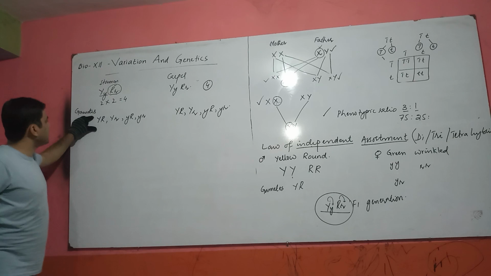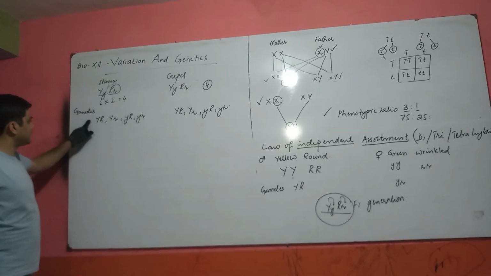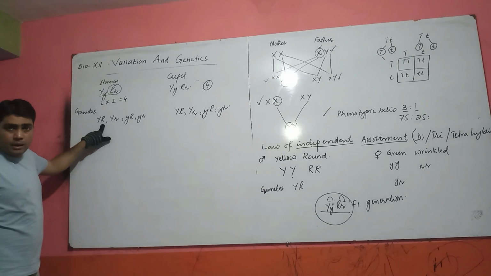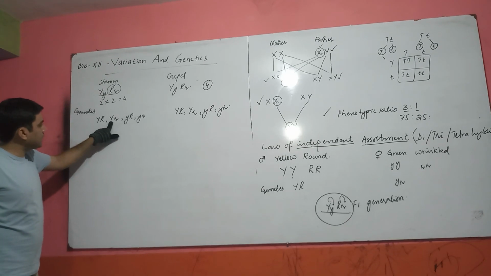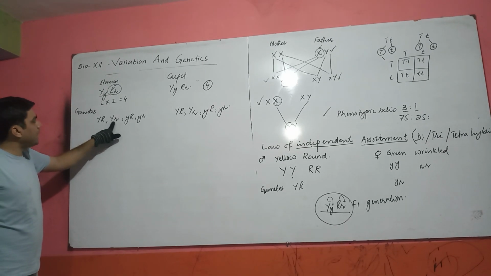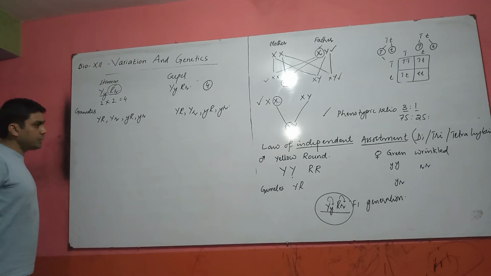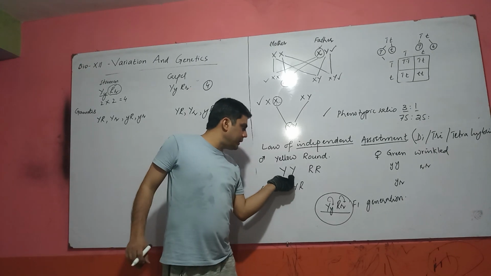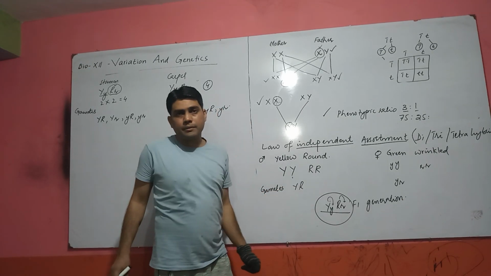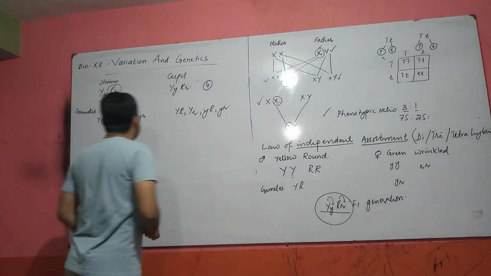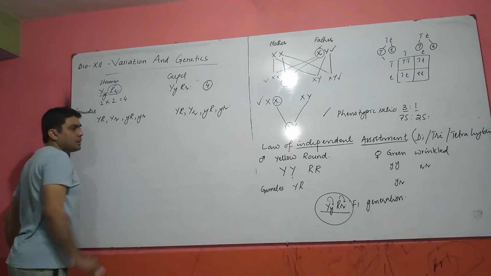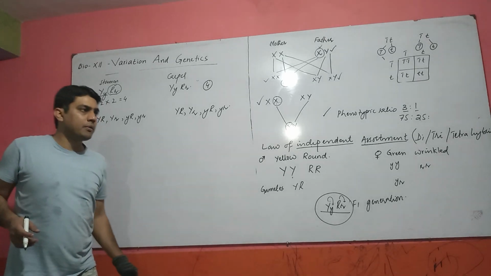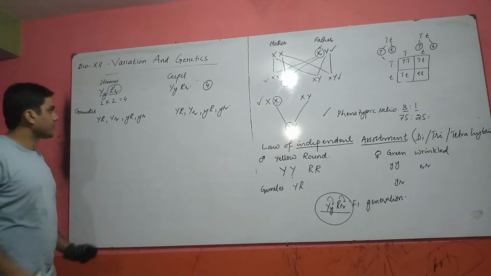Here our gametes are independently arranged. Some gametes carry capital Y and capital R, but some gametes carry capital Y but small r. So it is not necessary that capital Y only carries capital R. So this is called independent arrangement during gamete formation, or during metaphase of meiosis 1.